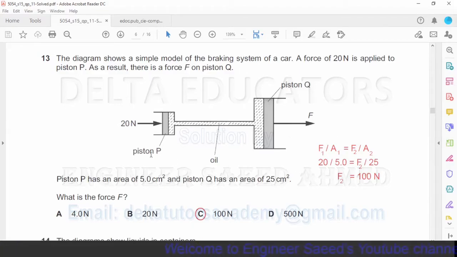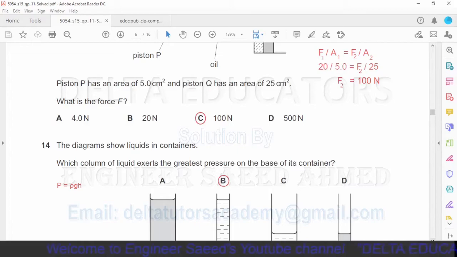Piston P has an area of 5 centimeters squared, so it will be 20 over 5. Now F2, this force we have to find out. And here the area at the piston Q is given 25 centimeters squared. So A2 will be equal to 25, and by solving this one we will get 100 Newton, and 100 Newton is given in option C. So our correct option is option C.